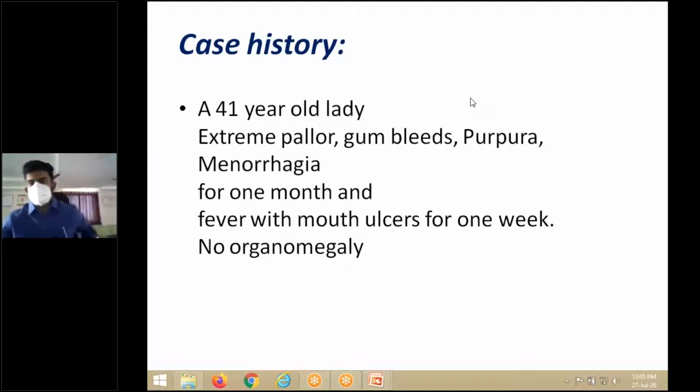So students, today we're going to talk a little bit about deeper aspects of hematology. This is a case history of a 41-year-old lady with extreme pallor, gum bleeds, purpura, menorrhagia for 1 month, and fever with mouth ulcers for 1 week. No organomegaly. Read that again. 41-year-old lady, extreme pallor, gum bleeds, purpura, menorrhagia for 1 month, and fever with mouth ulcers for 1 week. No organomegaly.